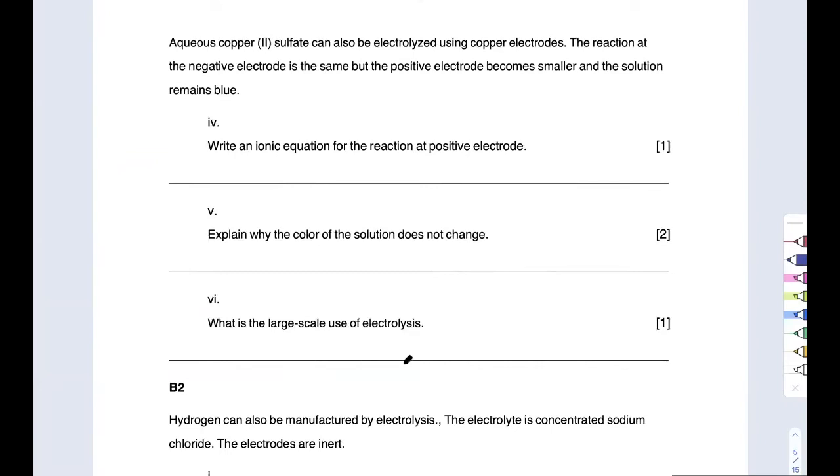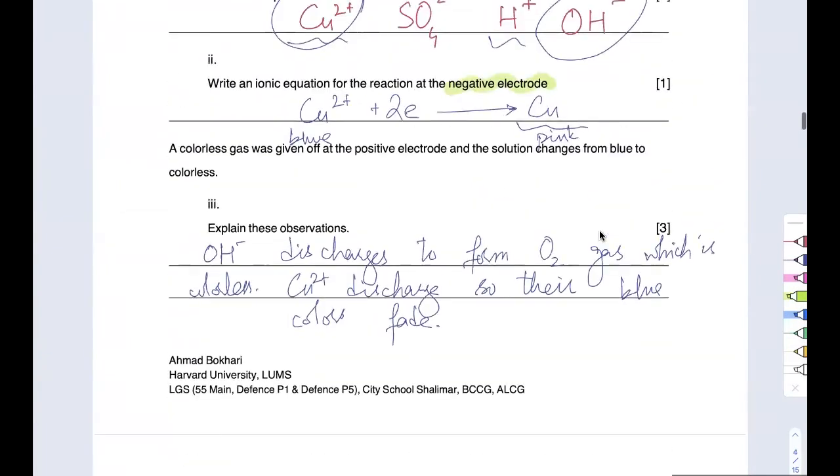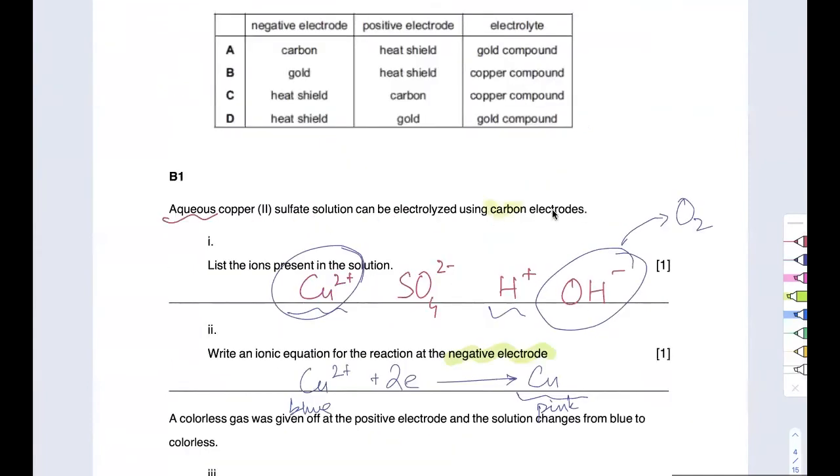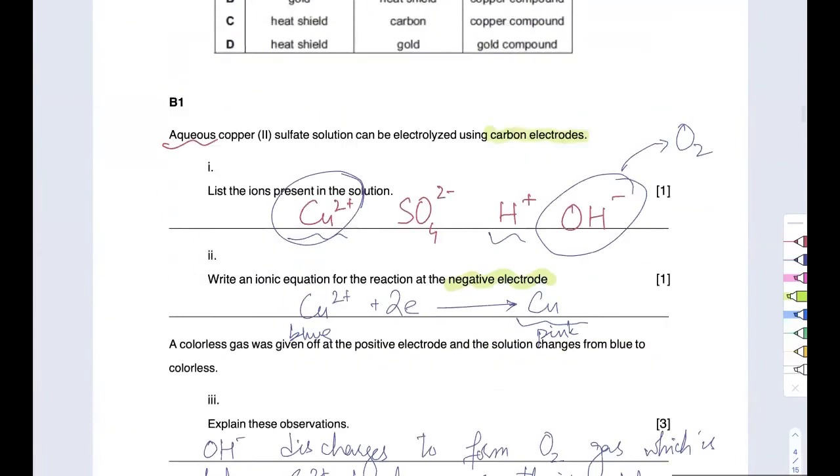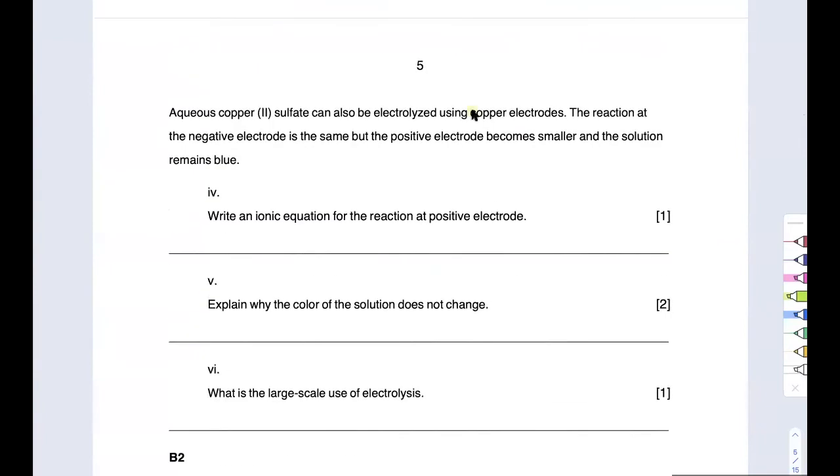The reaction at the negative electrode is the same, but the positive electrode becomes smaller and the solution remains blue. So what's the difference? The difference is that in the previous one, if you read it carefully, they were using carbon electrodes, but this time they're using copper electrodes. So that is the minor difference, but it has changed absolutely everything, because now you are not going to get just copper ions from copper sulfate and